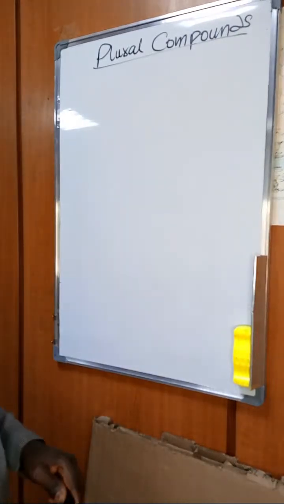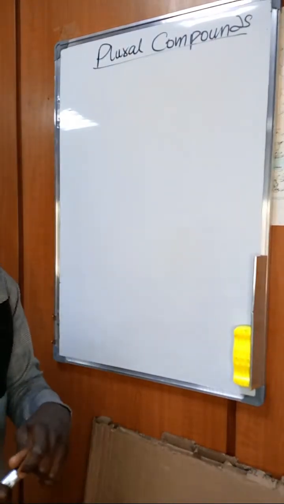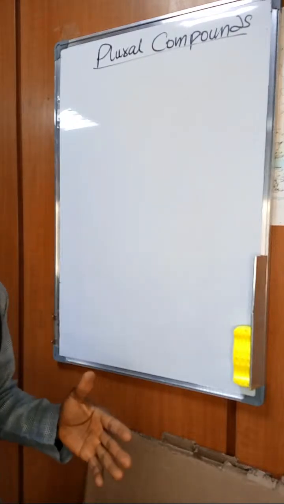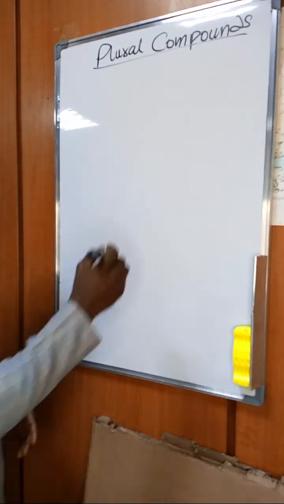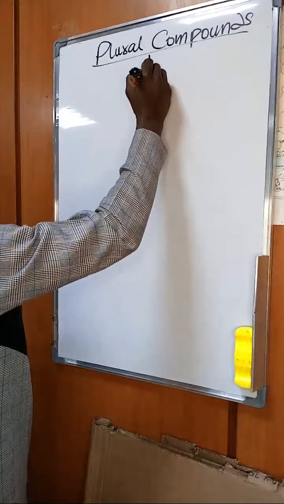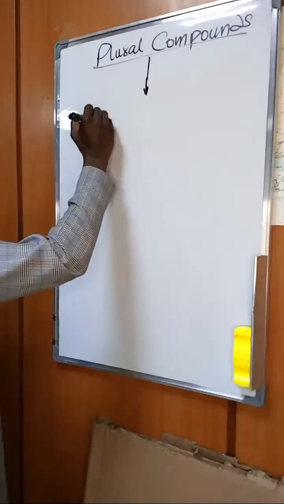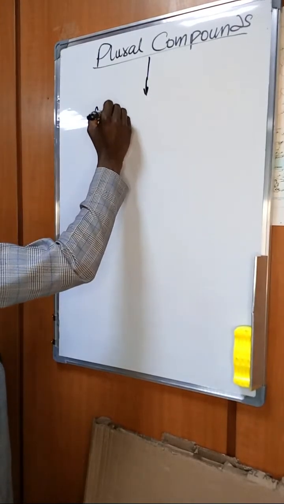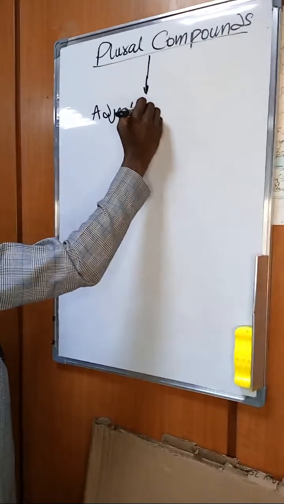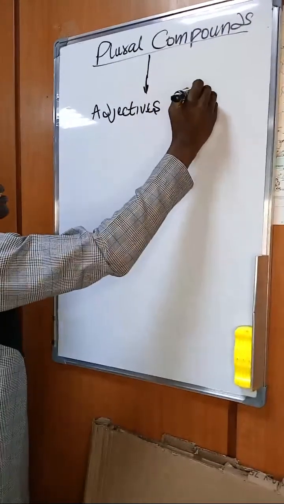So as I said earlier, we'll be discussing plural compounds. Now, plural compounds are made up of adjectives and nouns.